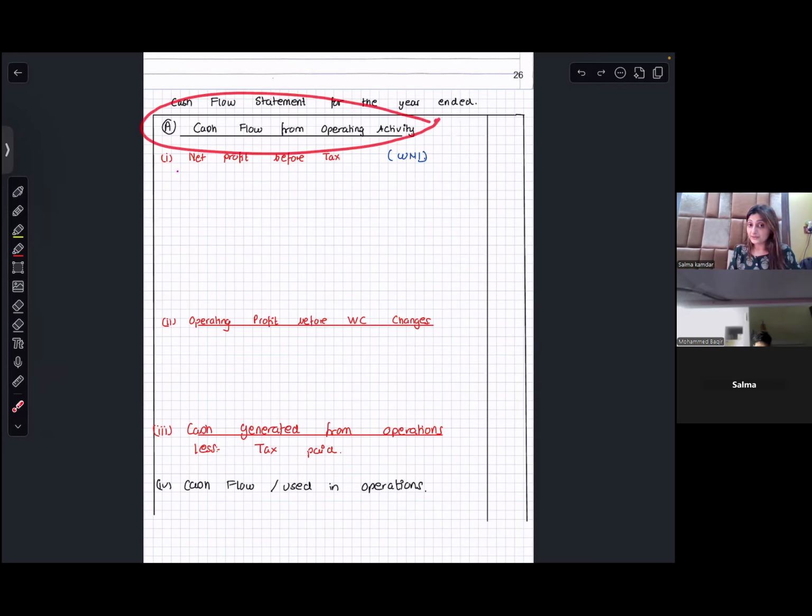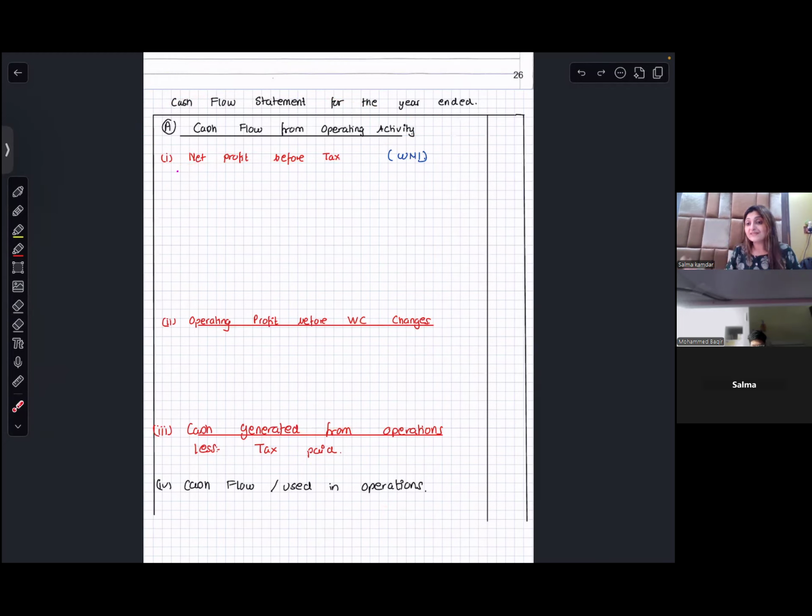Starting point one, net profit before tax. You get operating profit before working capital changes. Third, cash generated from operations. Fourth, tax paid. You get cash flow from or used in operations.